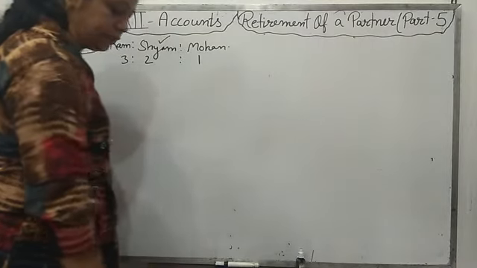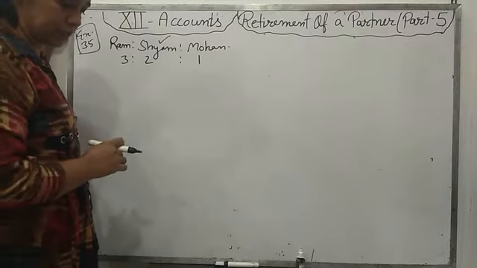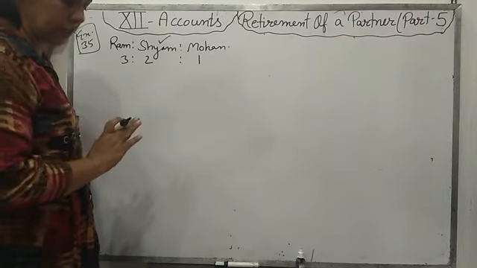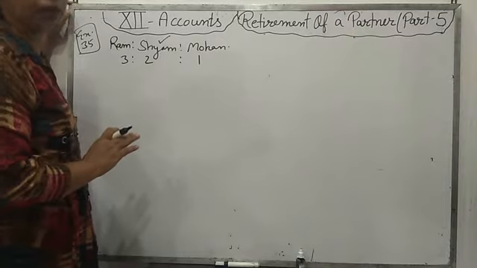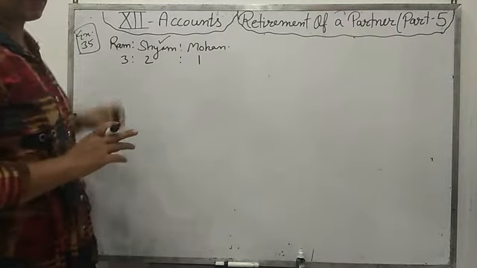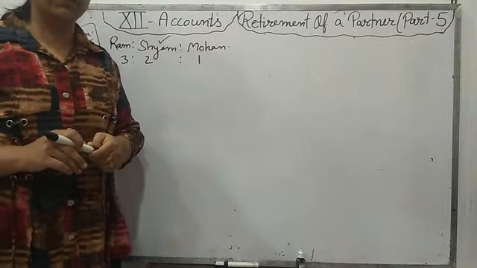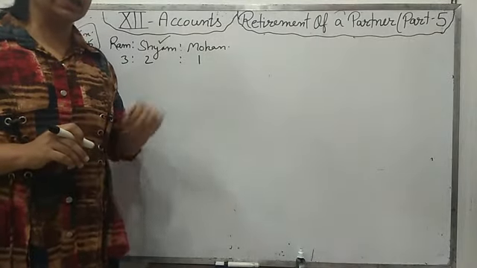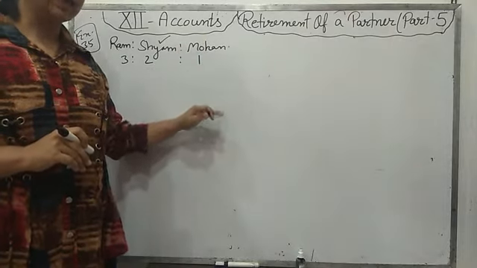Show the journal entry for the goodwill adjustment. We have to pass the journal entry only for the goodwill adjustment, and prepare the necessary ledger accounts and opening balance sheet of the continuing partners. See students, I have sent you the PDF of the deleted syllabus of accounts. Have you seen that? In that, the balance sheet is deleted. We have to make only the revaluation account and capital accounts.